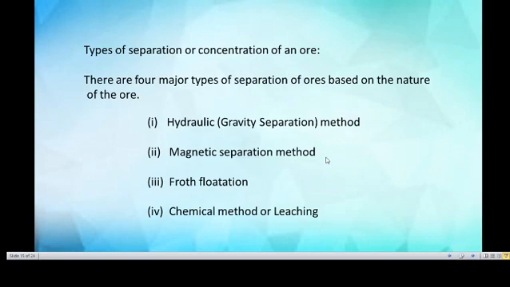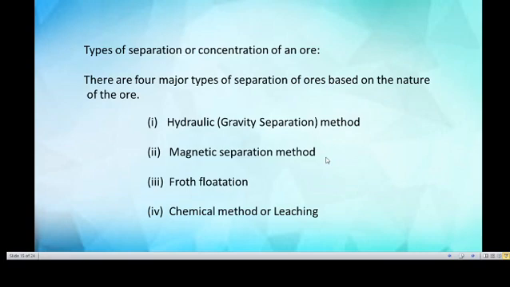Then types of separation or concentration of an ore. There are 4 major types of separation of ores based on the nature of the ore. First one, hydraulic method, which is called gravity separation.